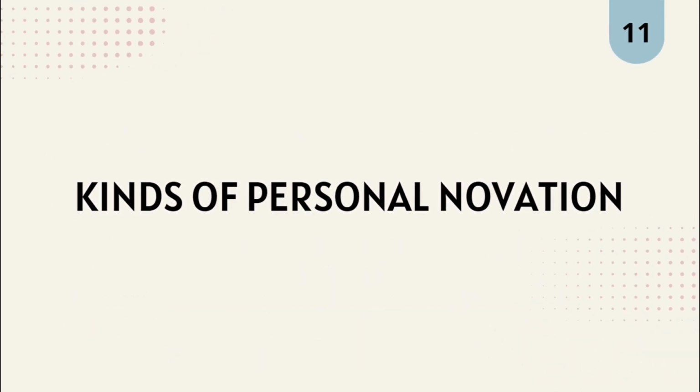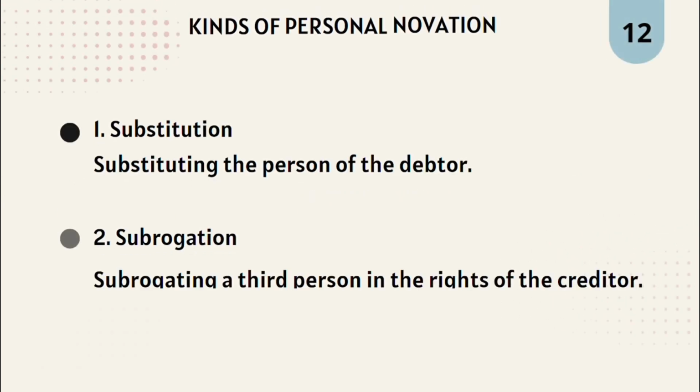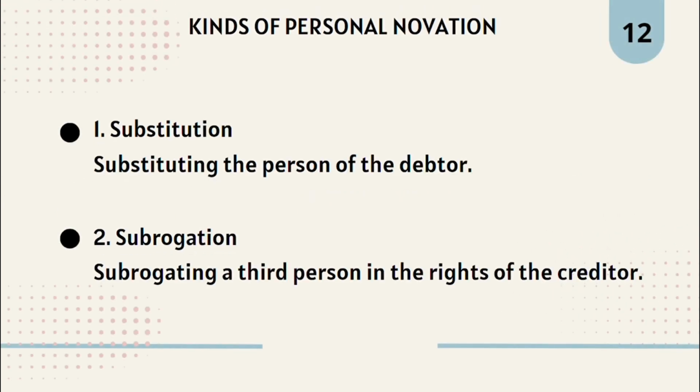Next, kinds of personal novation. There are two kinds of personal novation. First, substitution. Substituting the person or the debtor. In other words, this involves replacing the person who owes a debt or obligation with another person, effectively transferring the responsibility from the original debtor to a new one. For example, if Alice owes Bob $100 and Bob agrees to accept Charlie as the new debtor instead of Alice, this would be a substitution of the debtor.